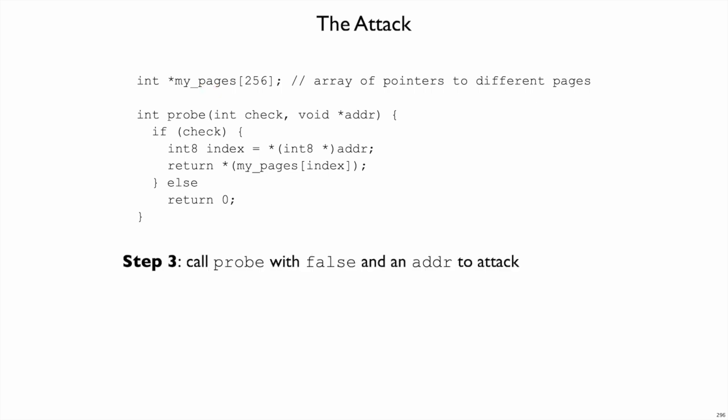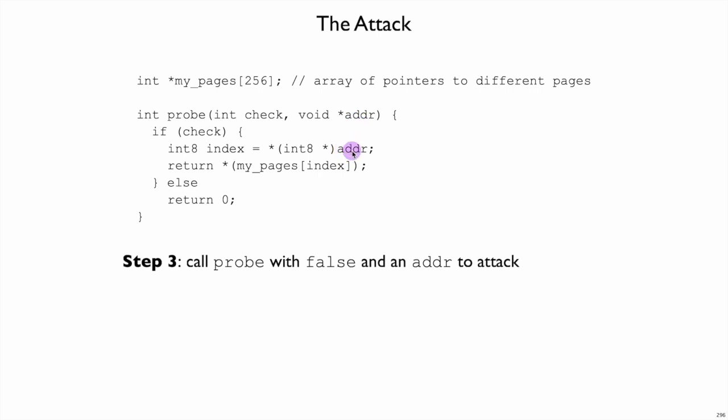Step three is to call probe with false instead of true and the address that we want to attack. Because check is false, we should not try to read from the address. But because the processor has been trained that the check will succeed, it will speculatively look inside of this address, even though we're not supposed to be able to see inside that address.